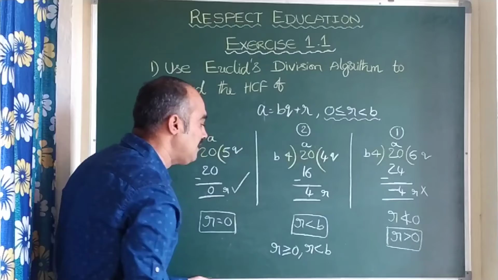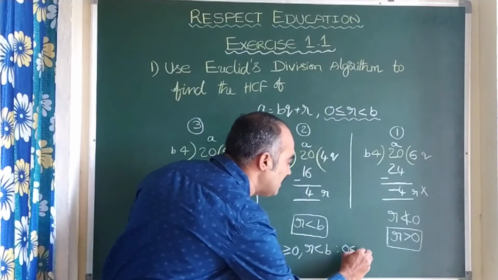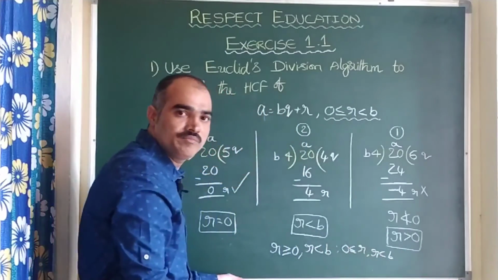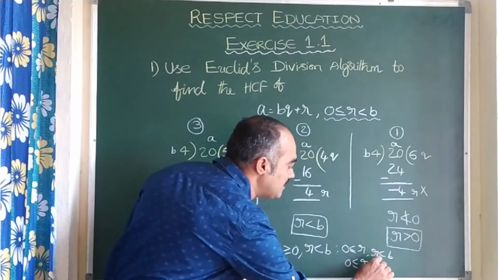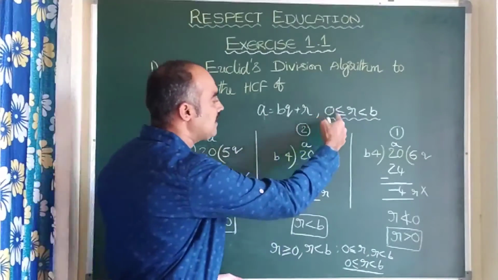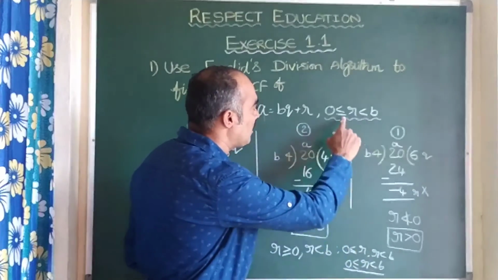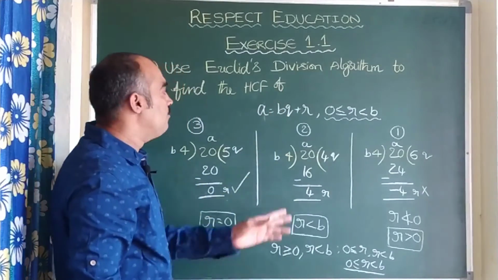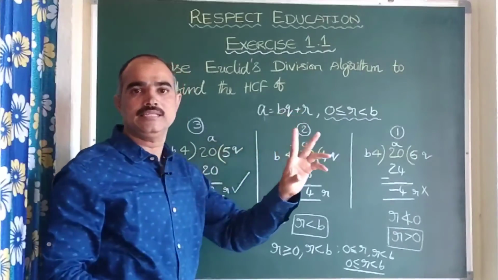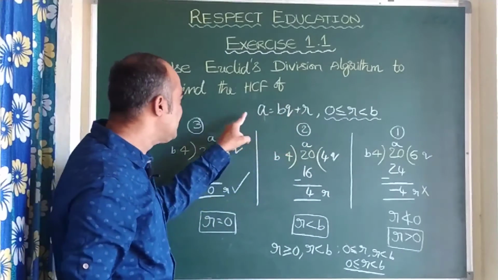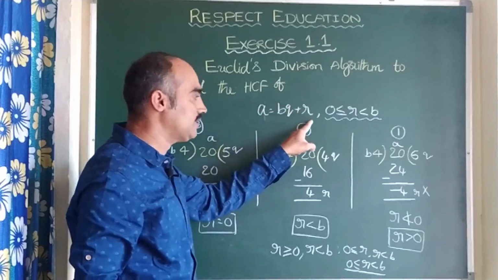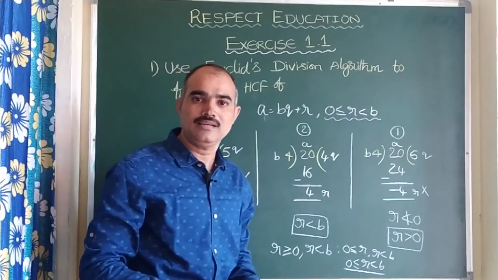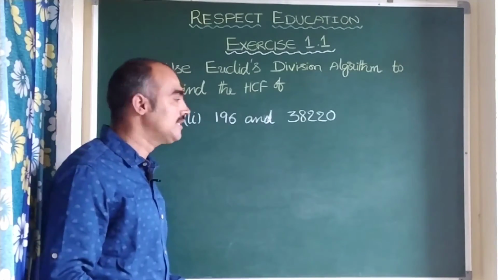Again you just tilt this, children. So you see here I am writing 0 is less than or equal to R, whereas this I am writing as it is, R is less than B. Now again you do remix. So it will become 0 less than or equal to R, strictly less than B, right? So here Euclid division algorithm says that for 2 positive integers A and B, there exists a unique pair Q and R such that A can be written in the form of BQ plus R, where 0 is less than or equal to R less than B. Is it clear?